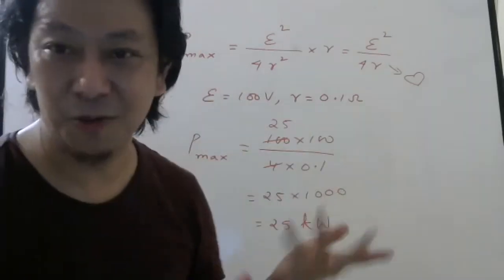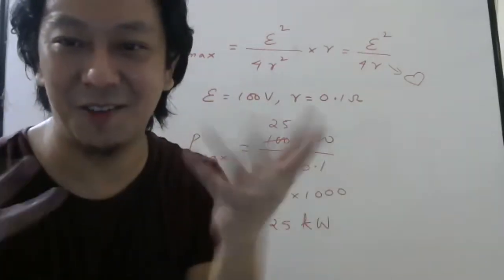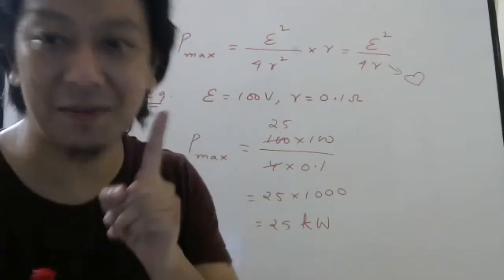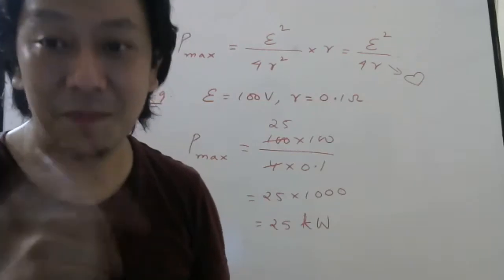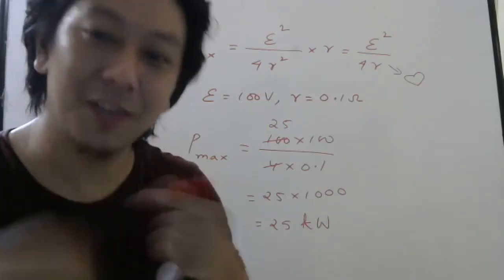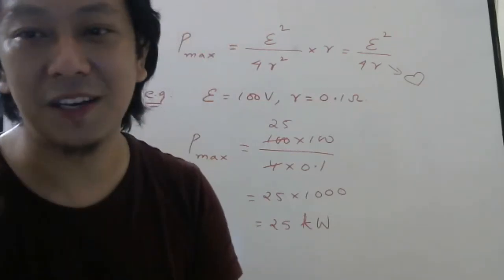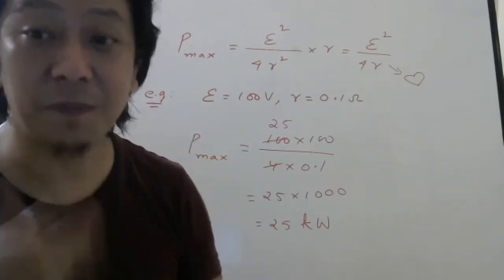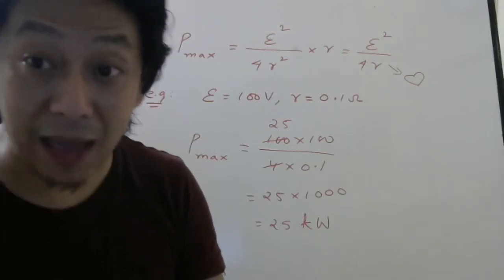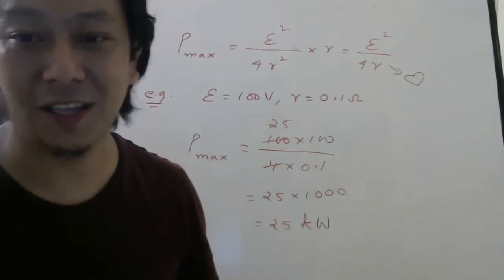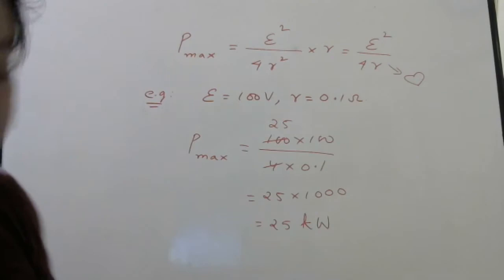See, you don't have to know the external resistance to find the maximum power. Actual power, of course, you have to first find the current, which depends on capital R, right? First find the current, then find I square into capital R. So how much power it actually consumes depends on capital R also. But the maximum has nothing to do with capital R. Keep that in your mind.